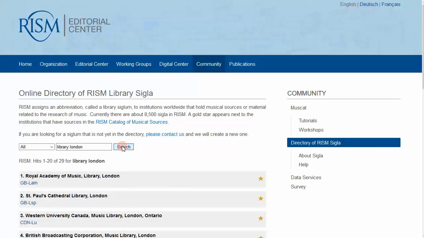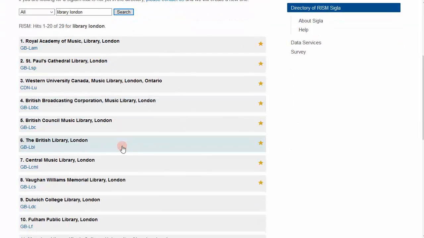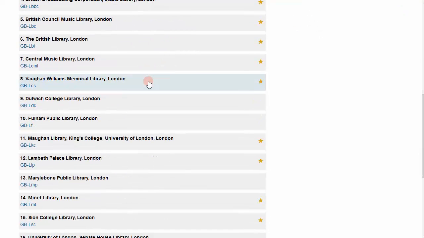This retrieves institutions with the words library and London anywhere, including in the name of the institution, the City of London in England, and the City of London in Canada. As you scroll down the list of results, you'll see that some institutions have gold stars next to them. That means that the RISM Online catalog of musical sources contains records from these institutions.